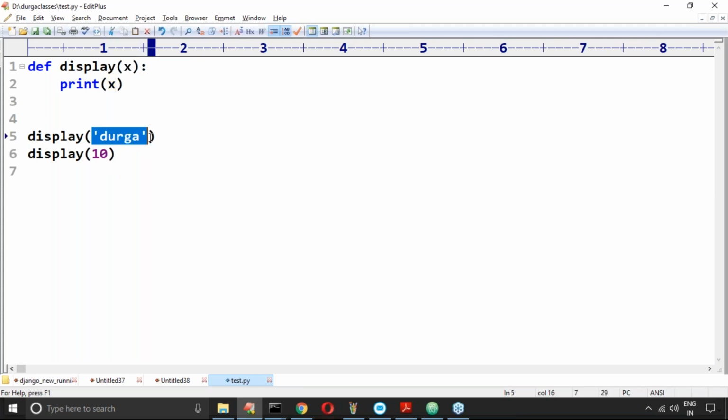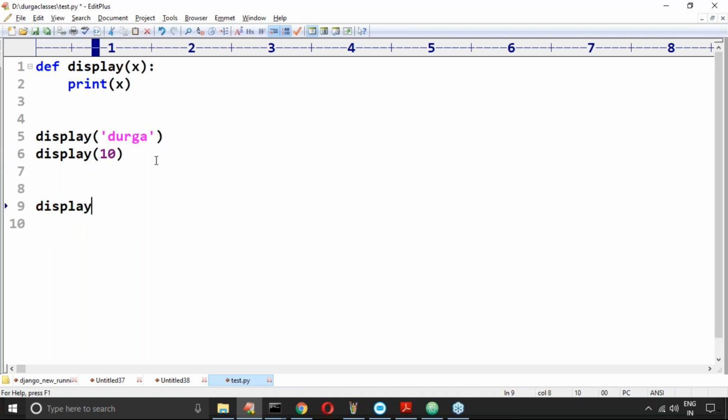If you are passing a string object, X is pointing to the string object. If you are passing an int object, X is pointing to the int object. Correct? The same terminology applies to our display function also. The display function is there, and I'm passing request, so display request I'm trying to pass.